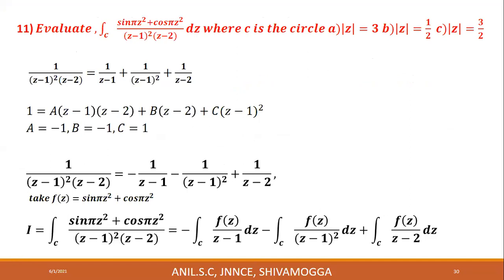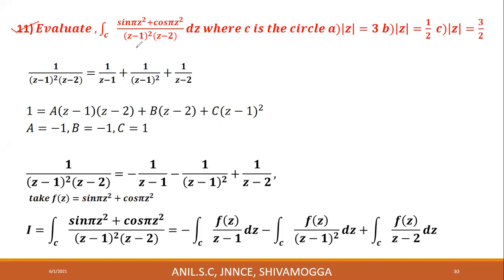Integral over c sin pi z square plus cos pi z square divided by z minus 1 whole square into z minus 2. This is a very important problem from the examination point of view. You see the previous question papers, this problem repeated many times, maximum number of times in fact.